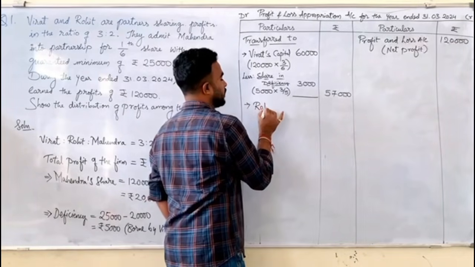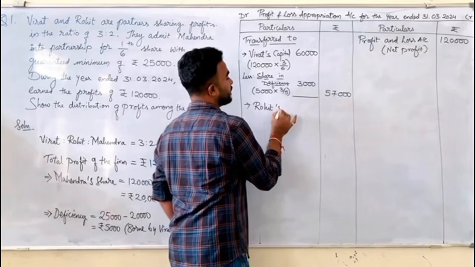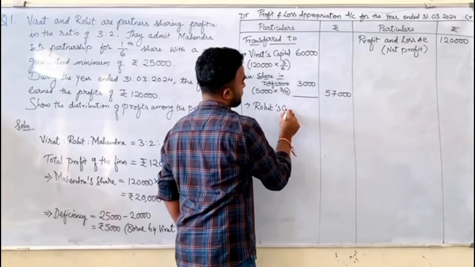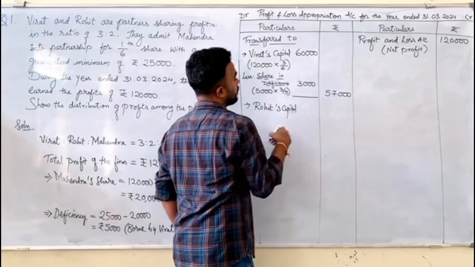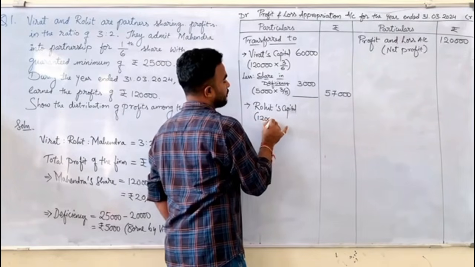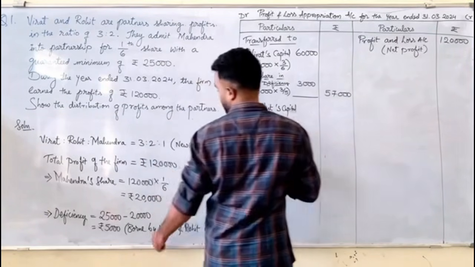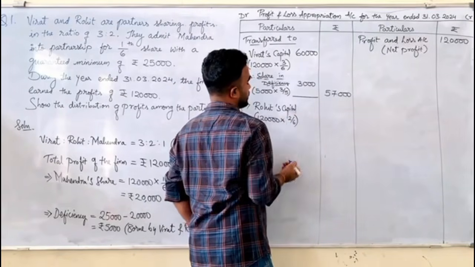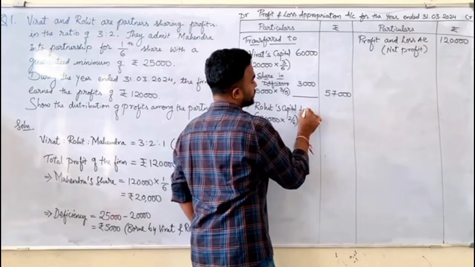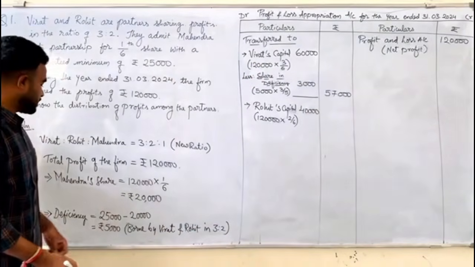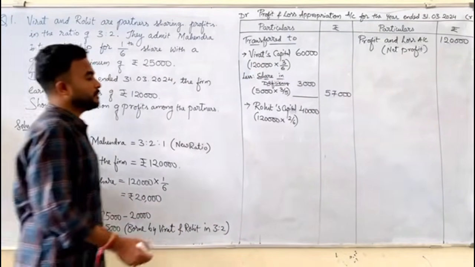Next, who is the next partner? Rohit. Rohit's capital. Now tell me, what is the total amount of profit? 1,20,000 into what is Rohit's share? 2 by 6, which is equal to 40,000. But will he get 40,000? No, because he has deficiency to pay.